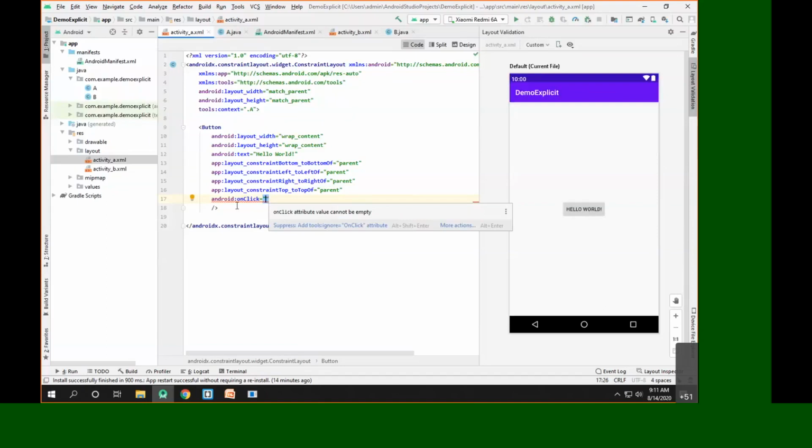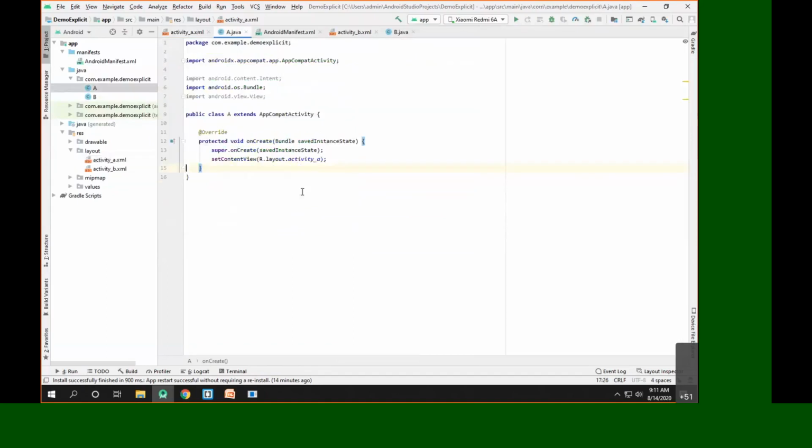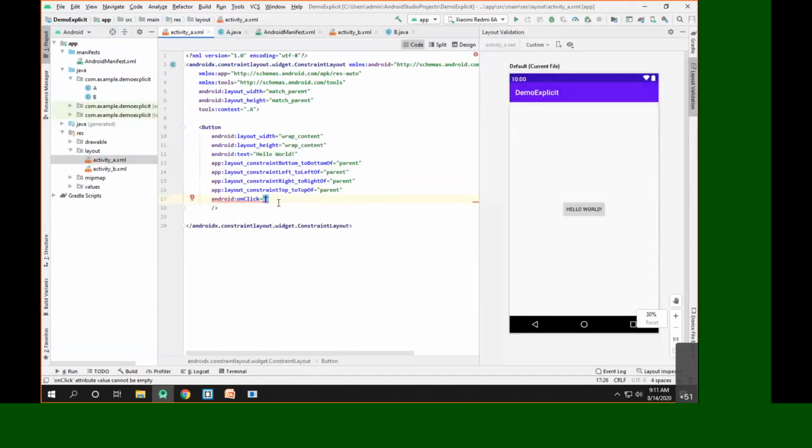Now, the question is, we haven't written any method here. So don't worry about that. You just write any method name. So let me write the method name as test. The problem is there is no method available with the name test. So no problem. This is the advantage of using the IDE.